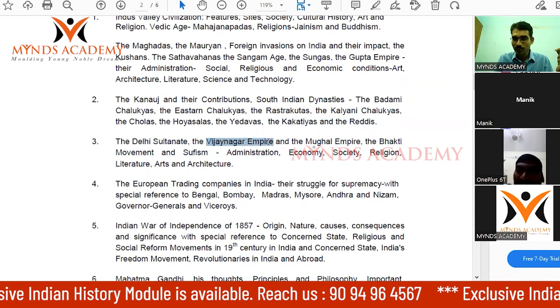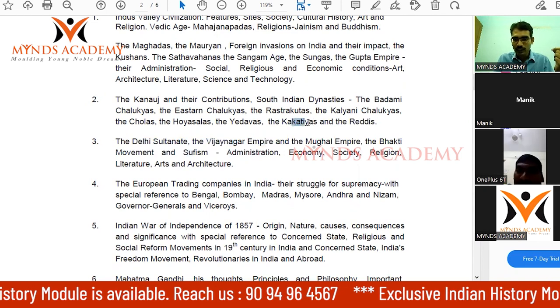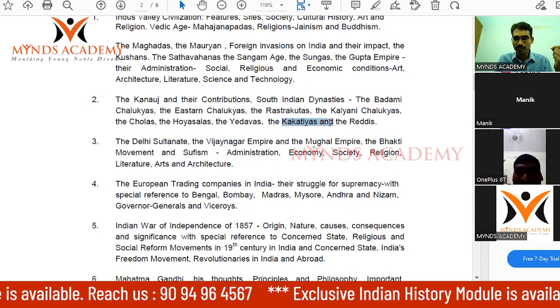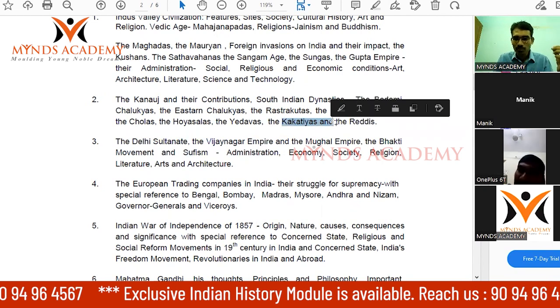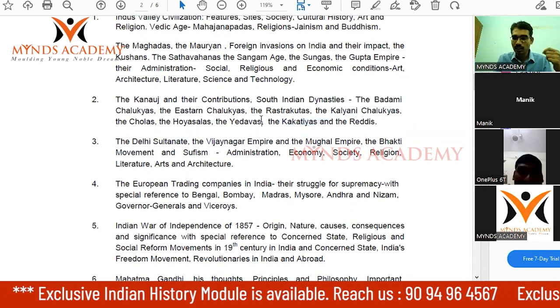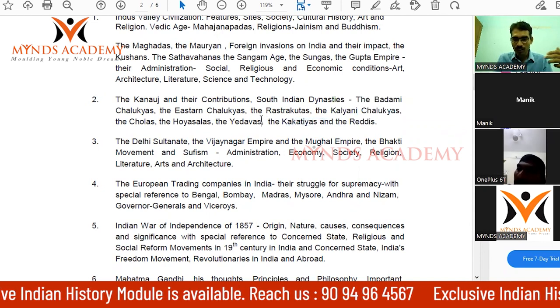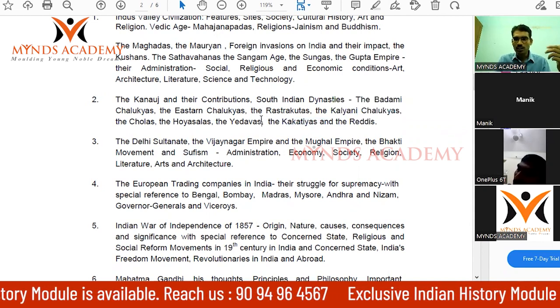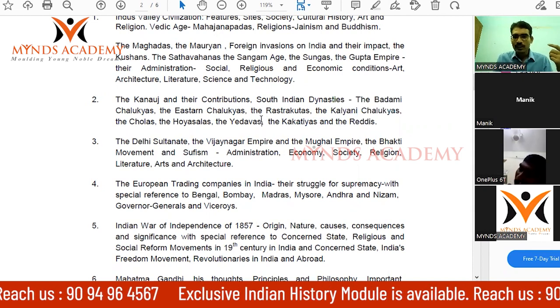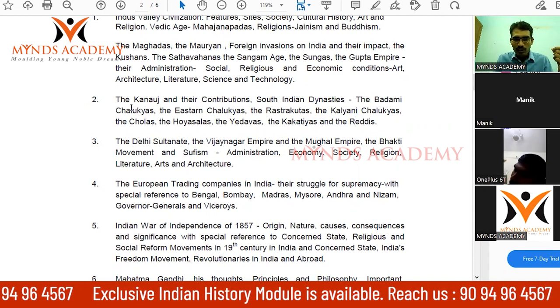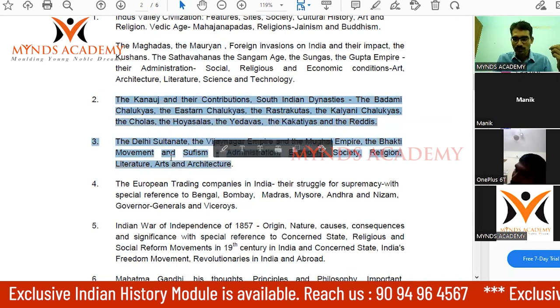So Vijayanagara Empire is there, and in the second one, Kakatiya Empire is there. Probably because these two empires are very important in the formation of modern Andhra Pradesh. These two empires contributed so much to Telugu culture. Probably that is the reason they ask more questions from these two parts.